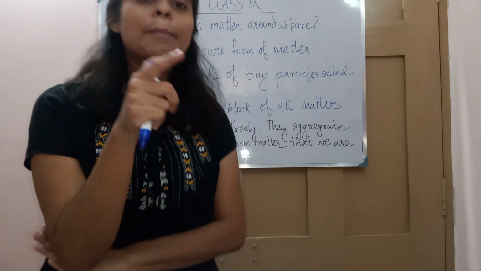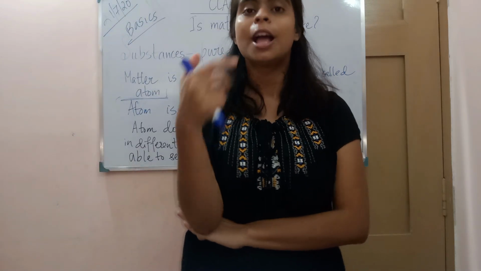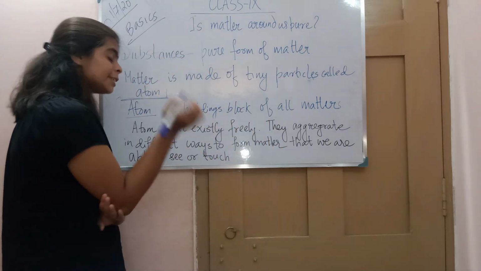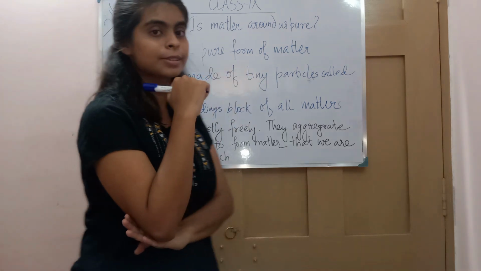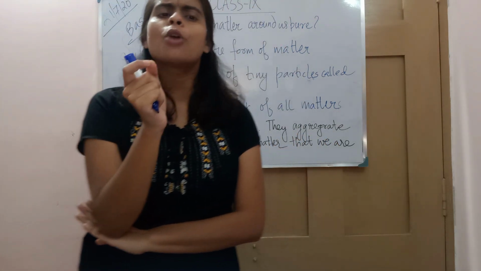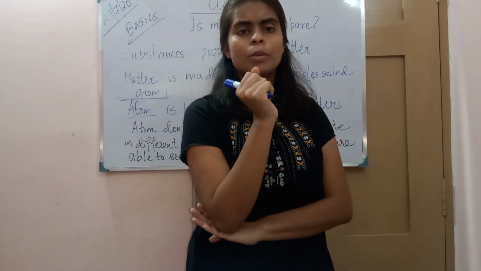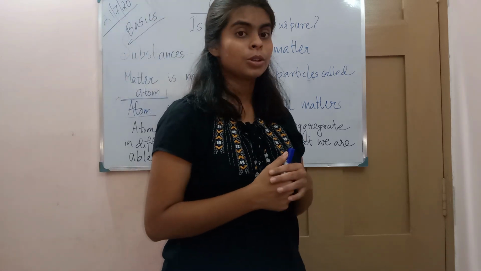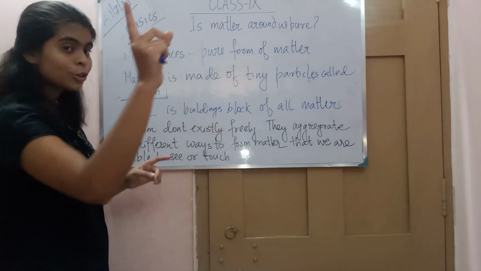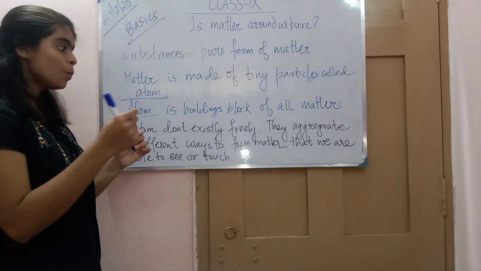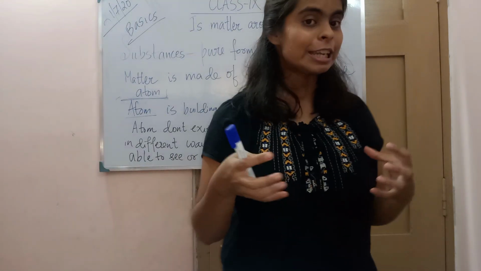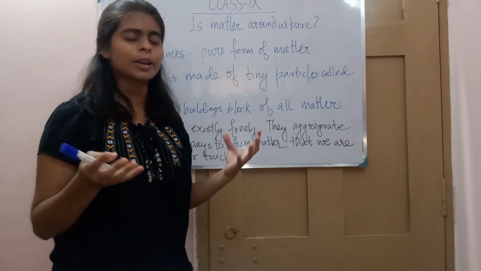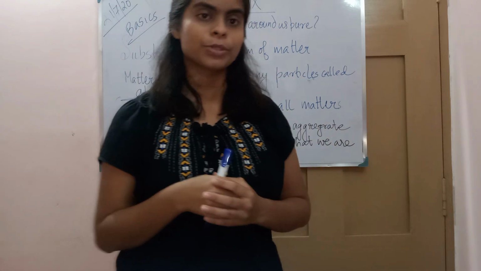Like we say the cell is the building block of all living organisms, like the building block of the human body, in the same way we can say that the atom is the building block of all matter. But these atoms are so small that you can't even see them in a microscope. You need advanced technology to observe an atom. So whatever matter we see is an aggregation of different types of atoms.